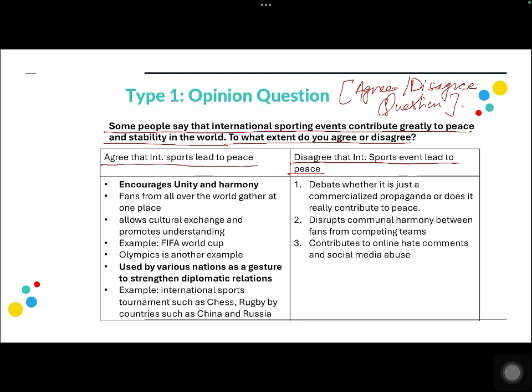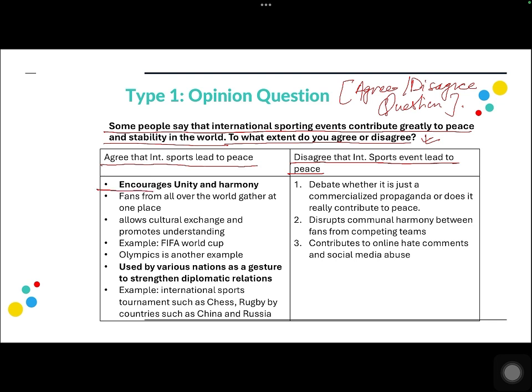Now I'm sure all of you have a notion regarding whether you agree or disagree, but do not just follow that notion. Rather generate ideas and see how many ideas you can elaborate such that you reach the word count of 250 words. And you should be able to generate at least 3 ideas on both sides, and depending on the number of ideas that you can generate, we are going to say whether you disagree or agree with the statement. So now let us start.